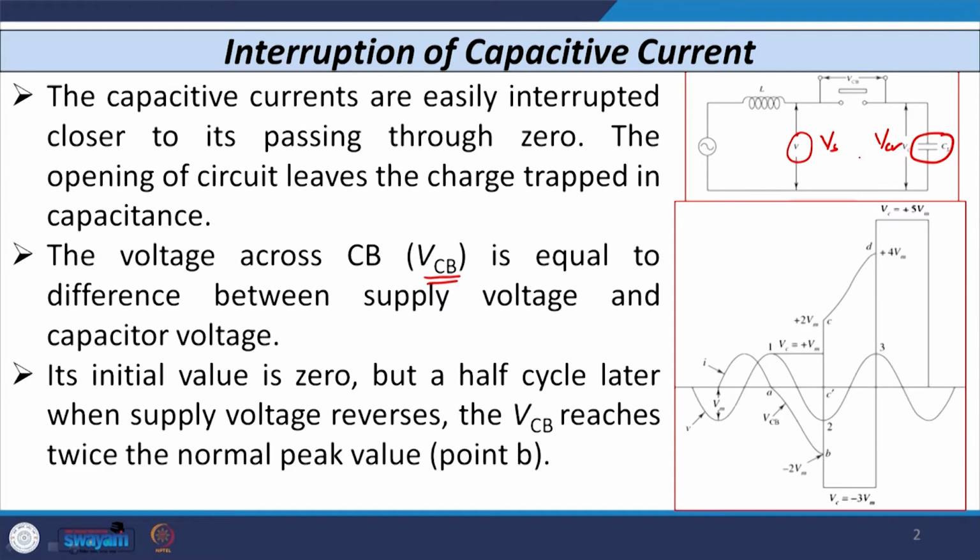You can see the waveform is also given here, that is the voltage and current waveform with reference to time.